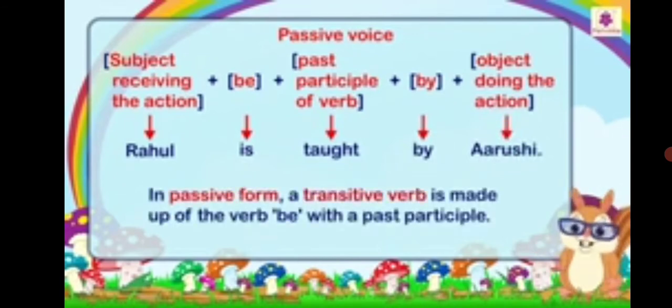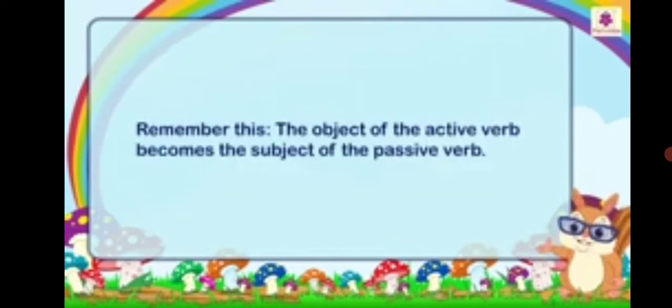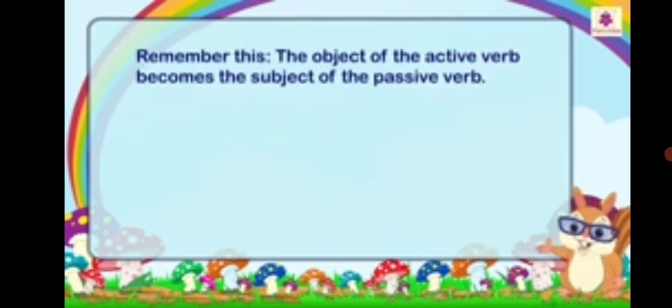In passive form, a transitive verb is made up of the verb be with a past participle. Usually the preposition by introduces the passive object in a sentence. Remember, the object of the active verb becomes the subject of the passive verb.